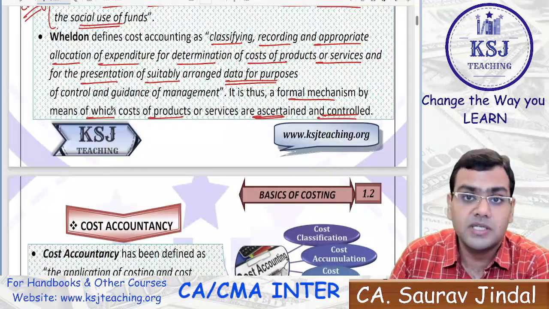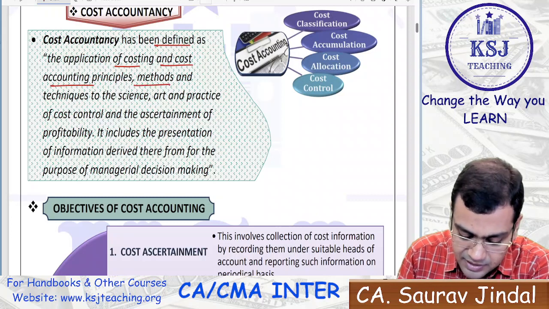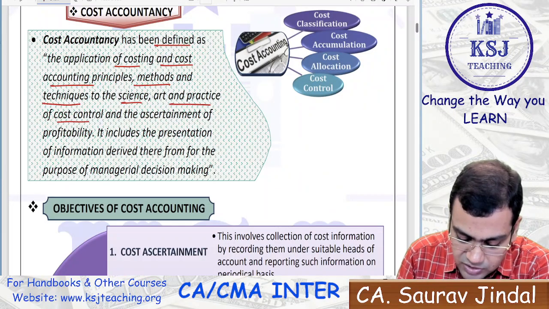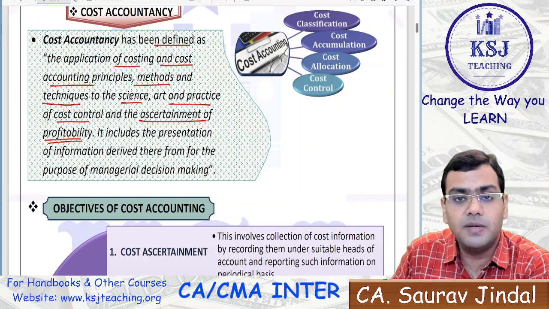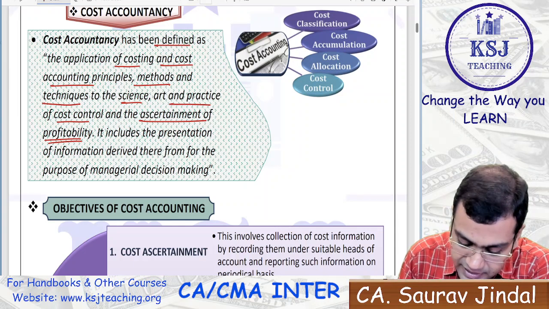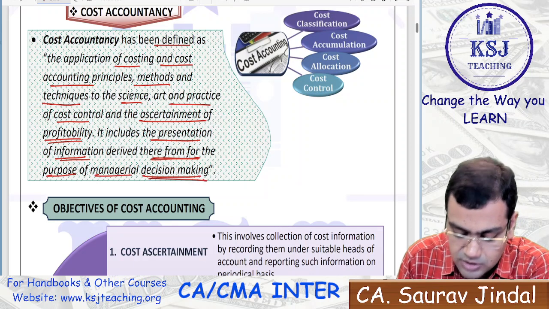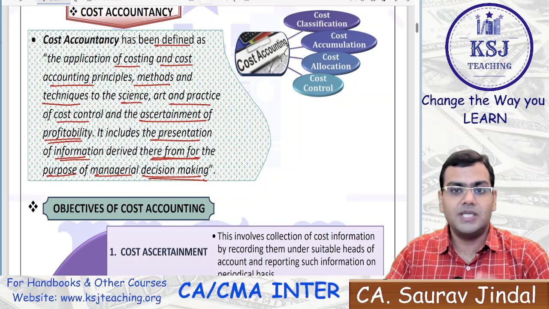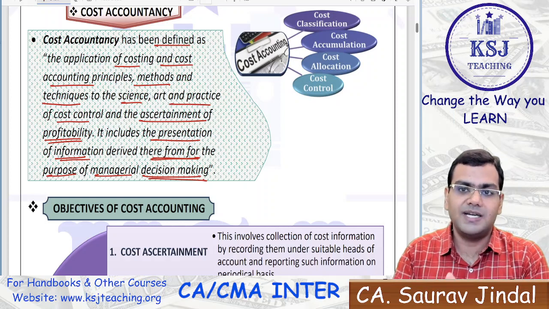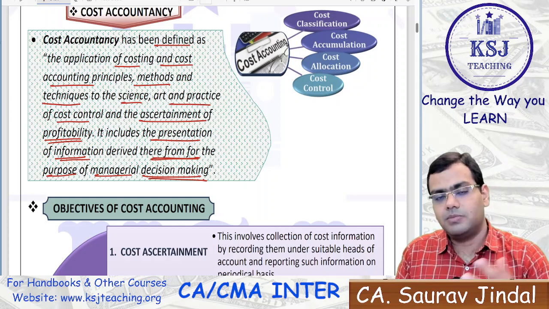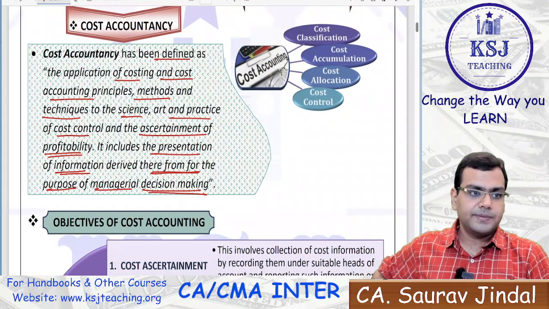Right? So this process is known as cost accountancy, which has been defined as the application of the costing and the cost accounting principles, methods and techniques to the science, art and practice of cost control and the ascertainment of profitability. That means you will prepare a statement in a proper way where you will be able to find out the cost and the profit. It includes the presentation of information derived therefrom for the purpose of managerial decision making. This process is known as cost accountancy: preparing the statements, finding out the profit, differentiating between what is the cost, what is the profit, and then presenting it to the top management for decision making. This whole process is known as cost accountancy, right?